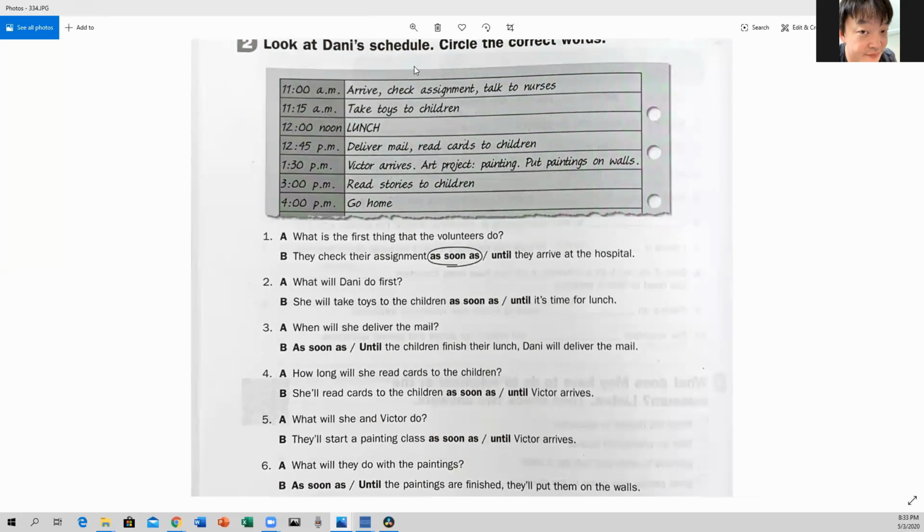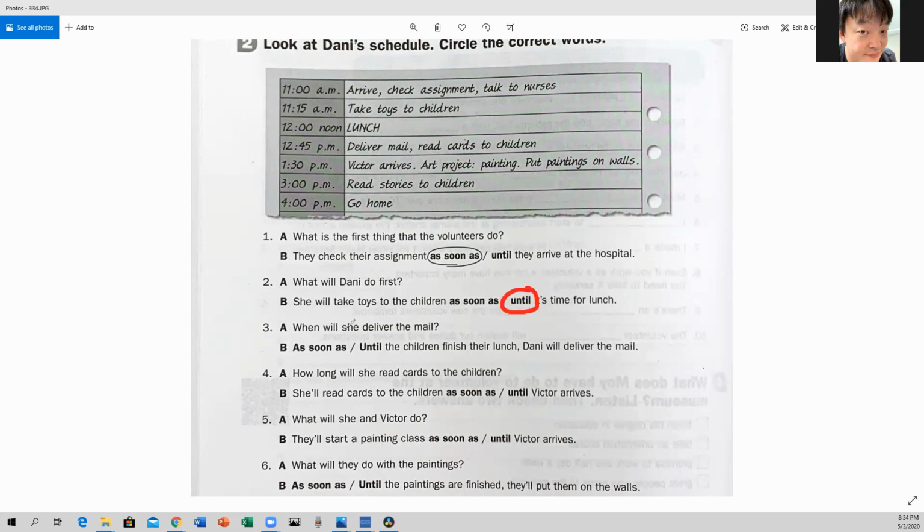Okay? So, number 2. What will Danny do first? She will take toys to the children as soon as or until it's time for lunch. And the right answer is she will take toys until it's time for lunch.